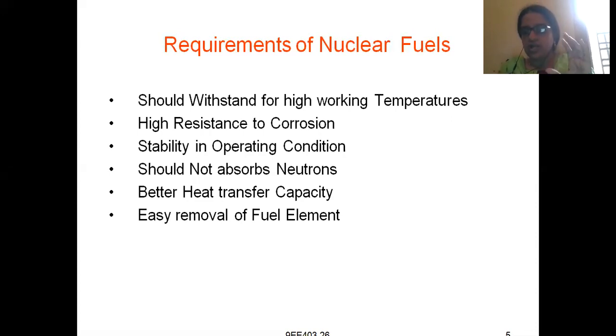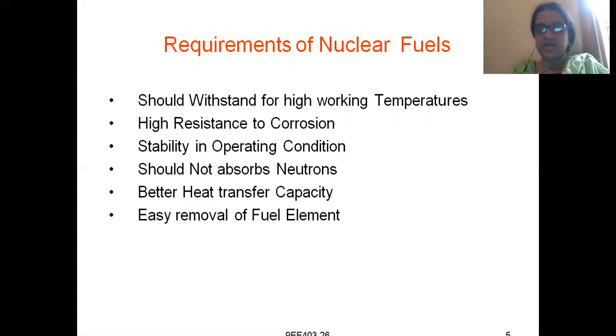Similarly, what are the requirements of nuclear fuels? What is a nuclear fuel? The fuels available in nature which can give out radiations like alpha, beta and gamma are called nuclear fuels. When you are taking nuclear fuels, how should a nuclear fuel be selected, and what properties should it have? With these properties, what advantages are associated with that nuclear fuel? We will deal with the requirements necessary for a nuclear fuel.